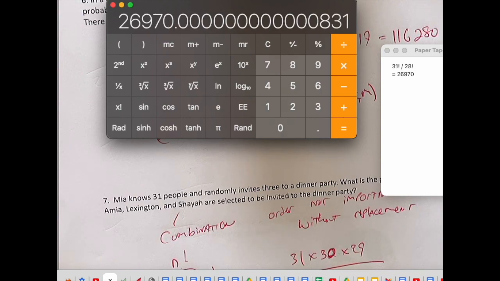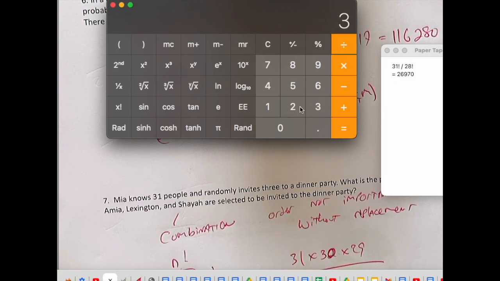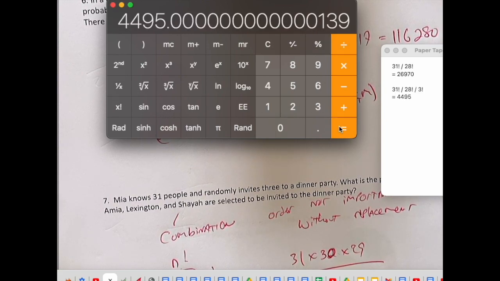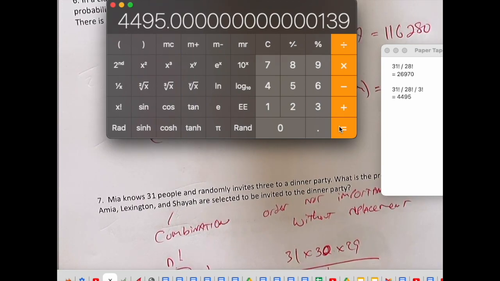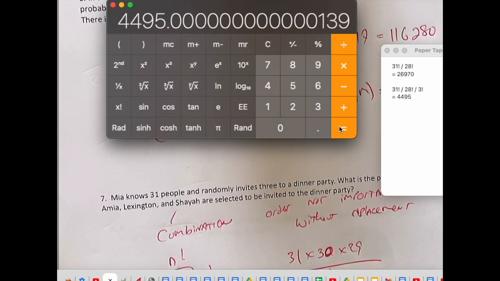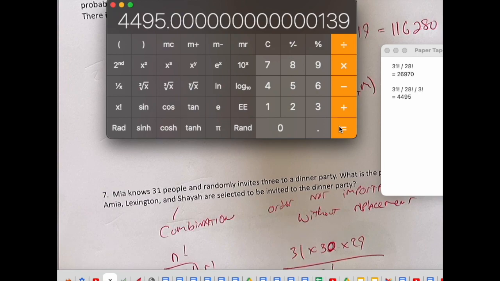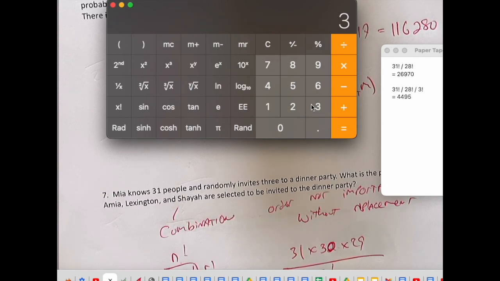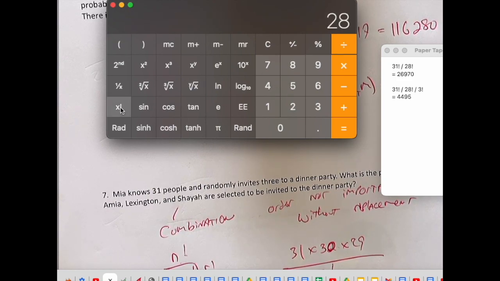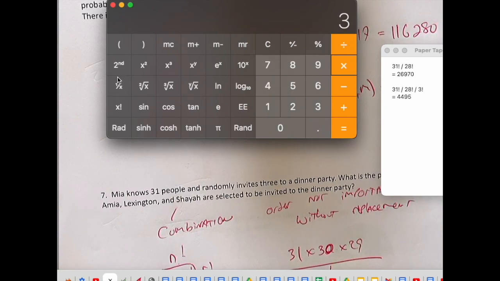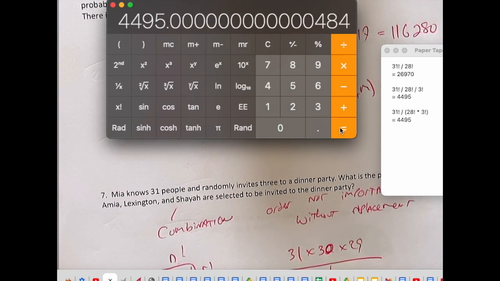There's 2 ways you can do this. You can press divide, again, by 3 factorial. 3 factorial equals 4495, which is the right answer. There's 4,495 ways that Mia can invite 3 people randomly to dinner. The other way of doing this, by the way, is you could do 31 factorial divided by, open bracket, 28 factorial times the 3 factorial, close the brackets, and we still get the same answer.